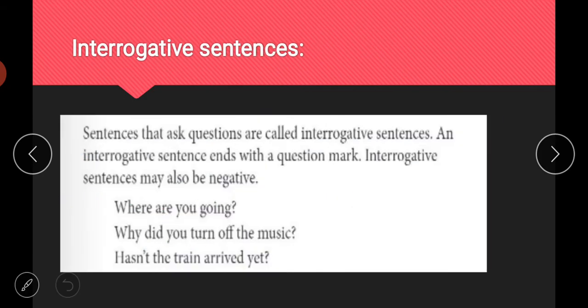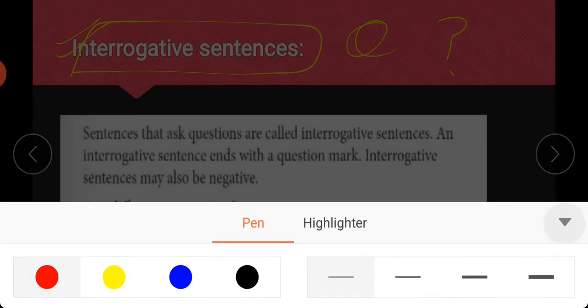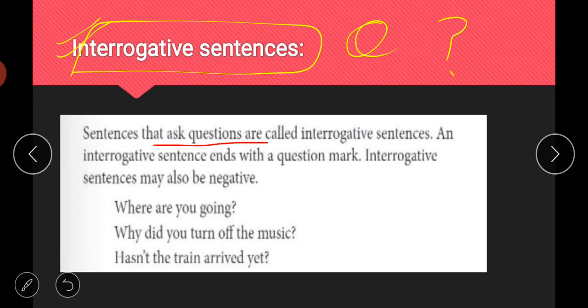Next category is interrogative sentences, or your question sentences, which means at the end you will have a question mark. So what are these sentences? Sentences that ask a question are called interrogatives. Any kind of sentence which is asking any kind of question is an interrogative sentence, and it always ends with a question mark.